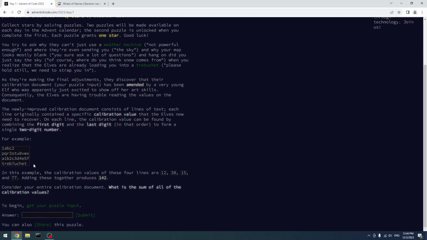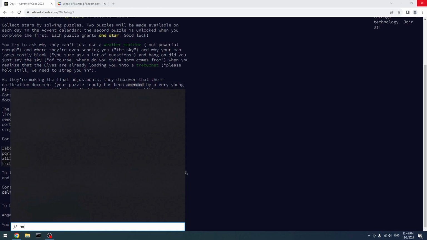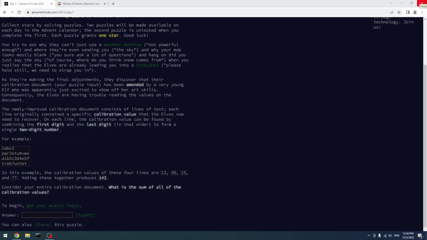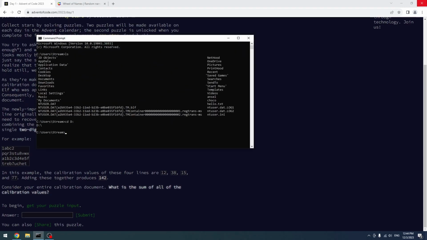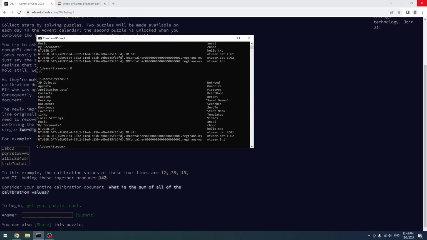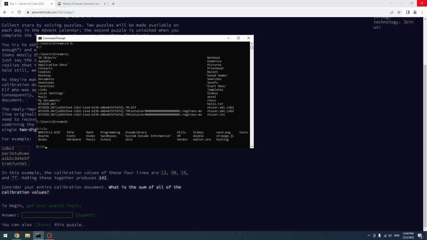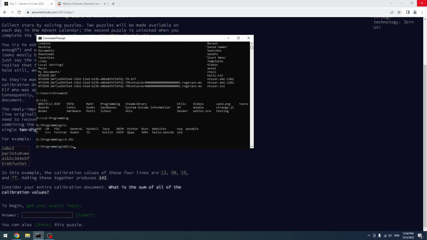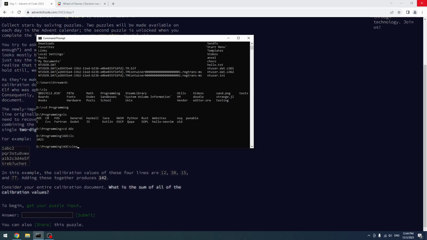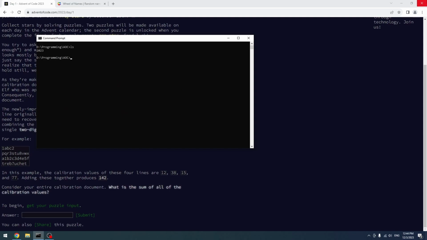So this seems fairly simple. Let's actually go ahead and open cmd really quickly. And probably go to here, cd, ls, cd into programming, cd into AOC, ls, quickly, ls, and let's cd into 2023, and let's make a directory like day one.